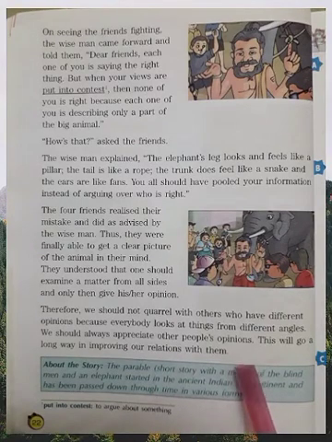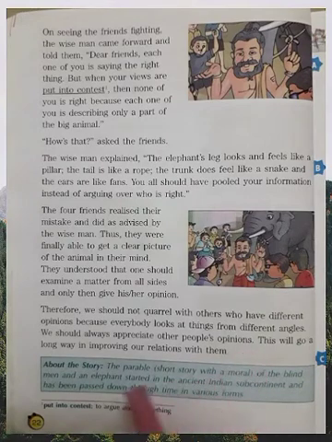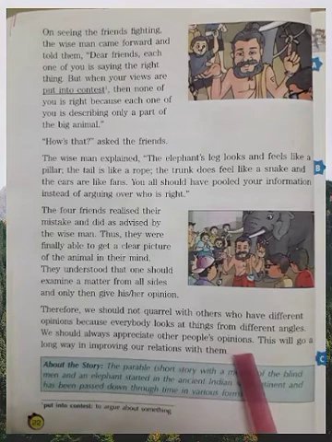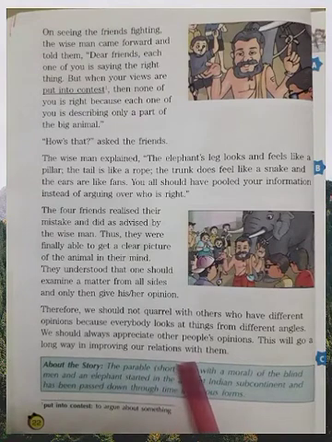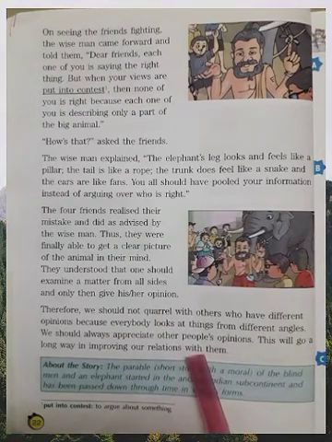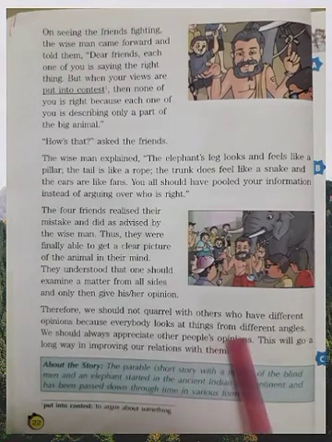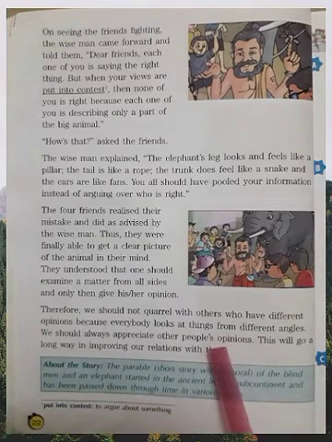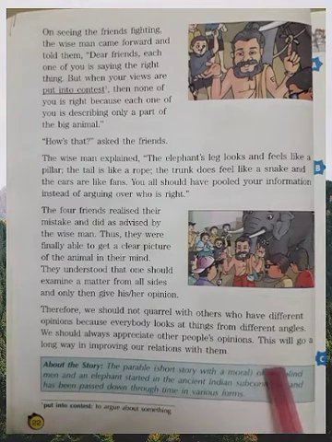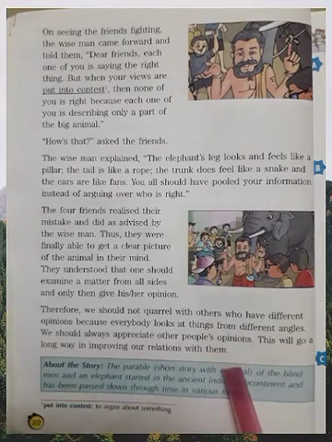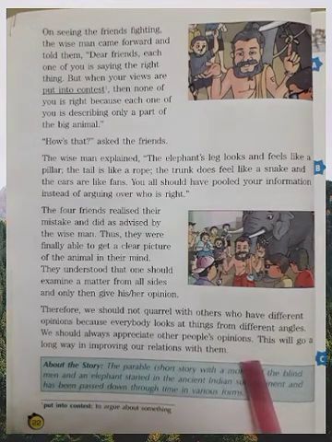So children, you should also be a good listener, listen to others, appreciate others, then obviously you will be called a good one and you will have good relationships with your family, friends, etc. Okay, with this story we have learned that we should develop good relationships with each other. How can we do it? By listening to each other, by appreciating others' opinions.